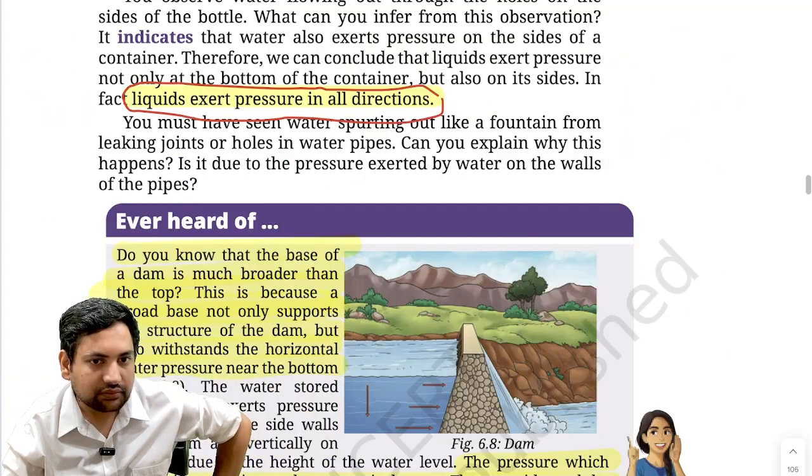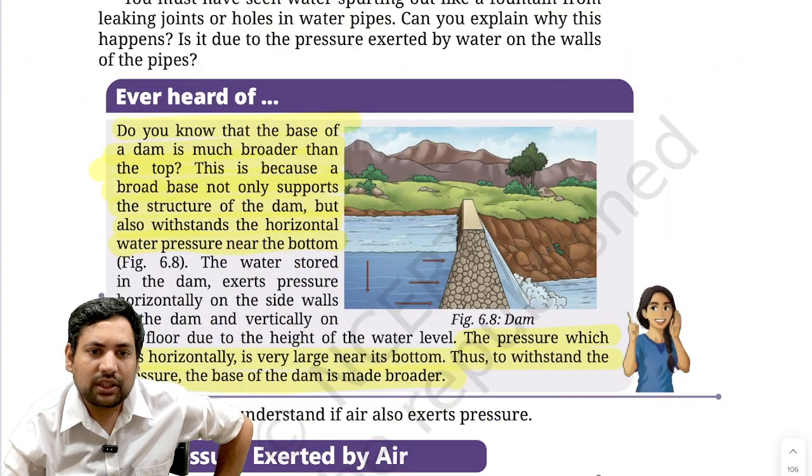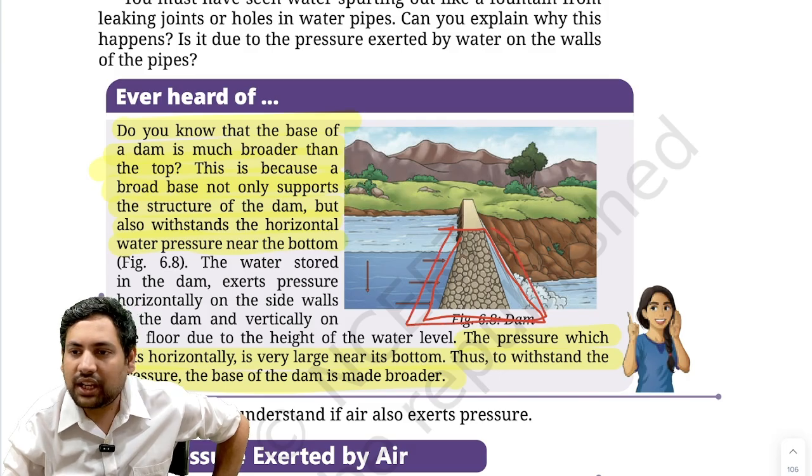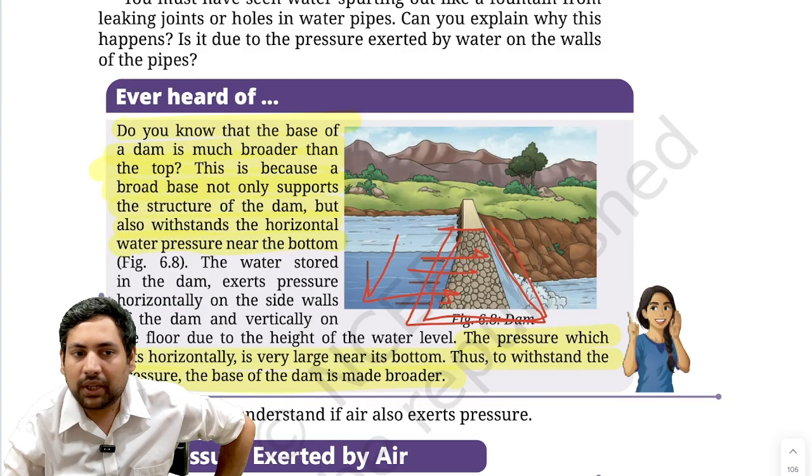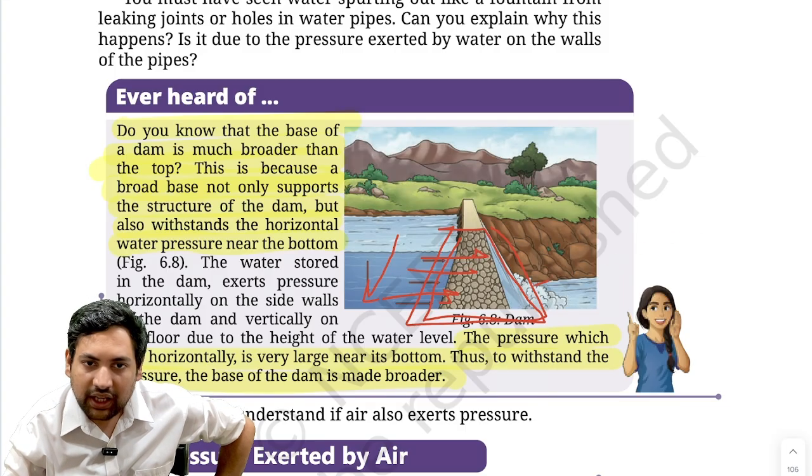Then now it also explains this. So you might have seen that if you see the dams, the retaining walls, the walls in the dams are like this. That is very thick at the bottom, thin at the top. Now, why is that? So, see, as you go down inside the water, the water pressure tends to increase. So, the water pressure that is being applied on the wall, at the bottom, is very high.